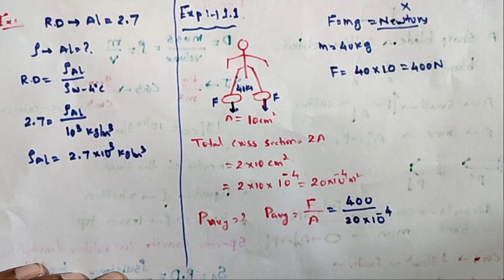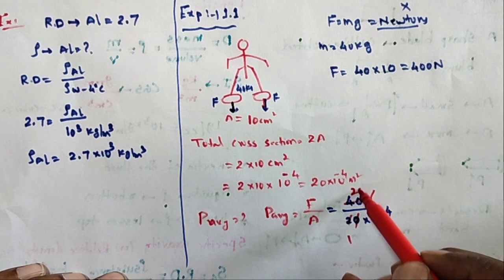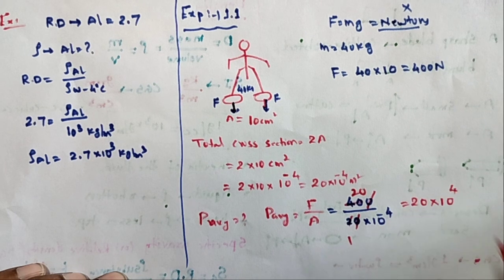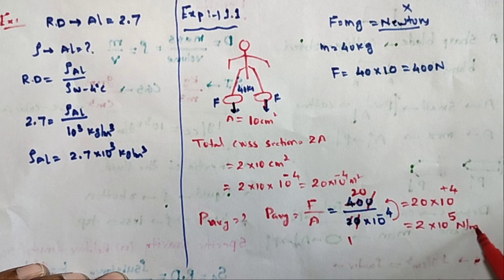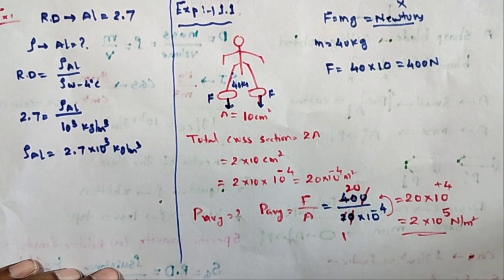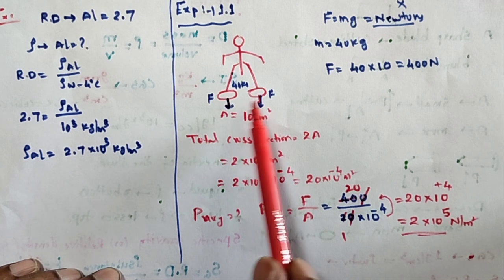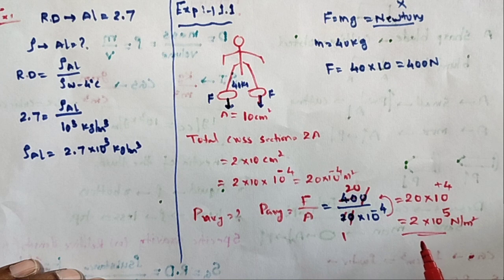So here the calculation is very easy. 0 0 cancel. 2 ones are 2, so that is 20 into 10 power 4. Okay, this minus 4 goes upward, it gives plus 4. So I am writing 2 into 10, that is 2 into 10 power 5 Newton per meter square. So what is the average pressure acting on the femurs? The average pressure acting on the femurs is 2 into 10 power 5.